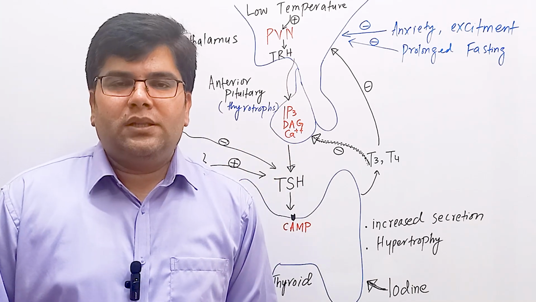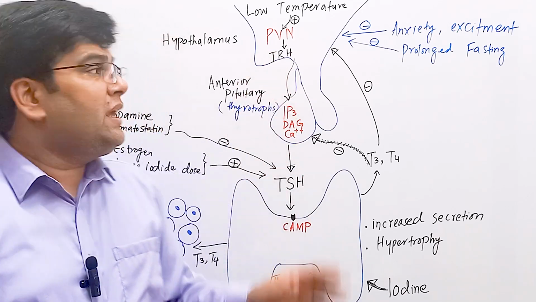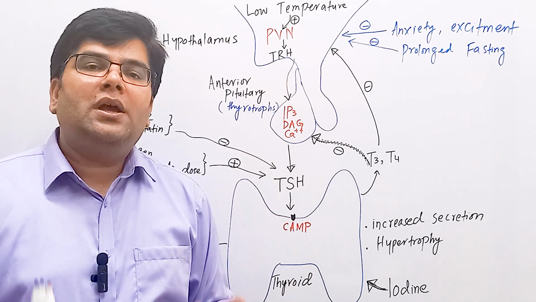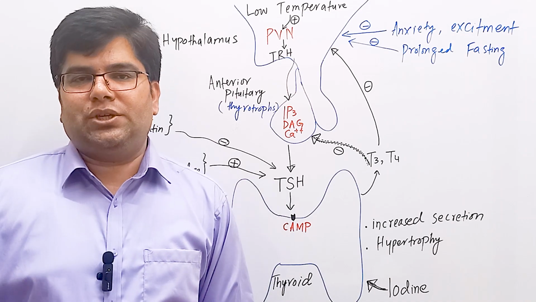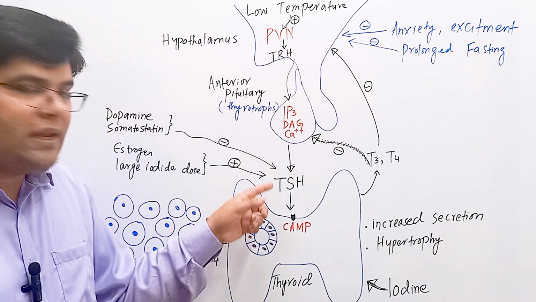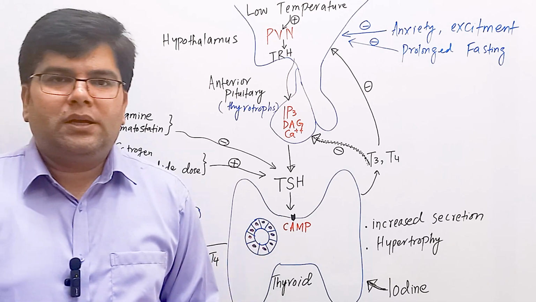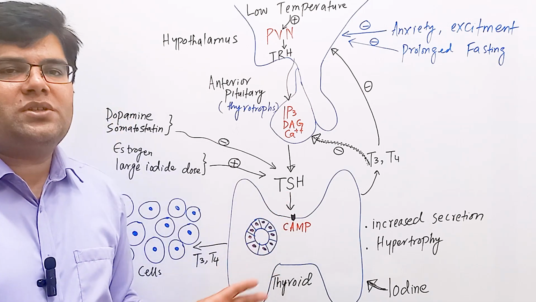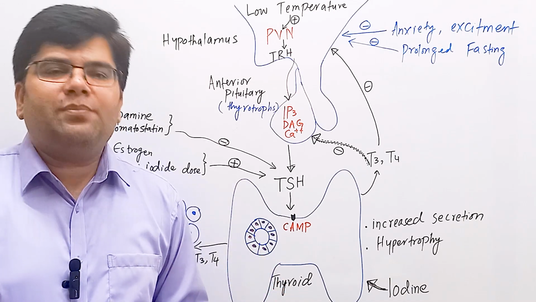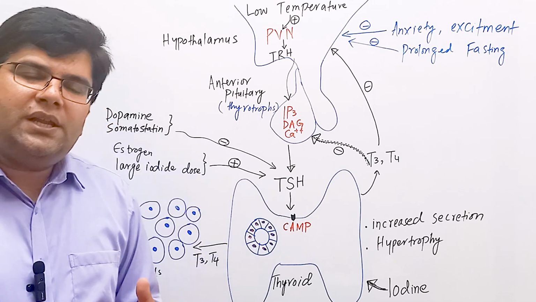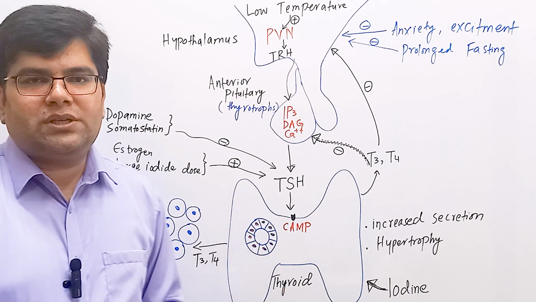If in a disease the blood vessels of the hypophyseal portal circulation are blocked, then TRH will not reach the anterior pituitary, and the secretion of TSH from the anterior pituitary will be decreased. Thyroid stimulating hormone is a glycoprotein which acts on its receptors on the thyroid follicular cells. Because it's a protein hormone, it cannot cross the cell membranes. There is a second messenger mechanism here which increases the production of cyclic AMP. This increase in cyclic AMP production stimulates various steps of thyroid hormone synthesis.